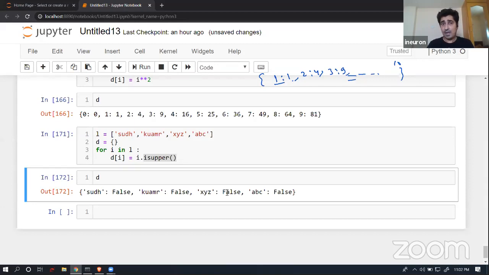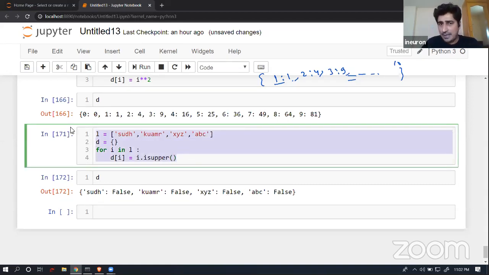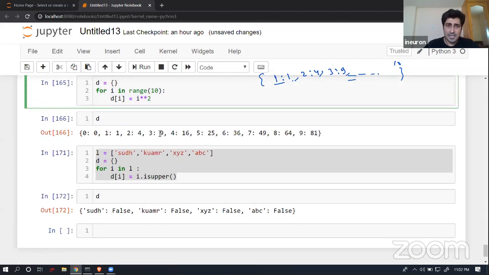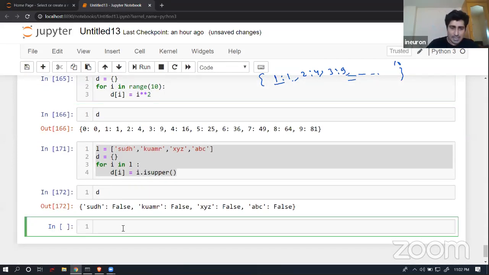Now I was talking about list comprehension. Instead of writing 3 lines of code or 4 lines of code over here, I have to achieve the same thing in a single line. And again, it's very simple. I will be able to achieve it. I don't want to write these 4 lines of code or whatever 3 lines of code that I've written over here. I wanted to perform this operation in a single line by using a comprehension operation. I can do that as well.